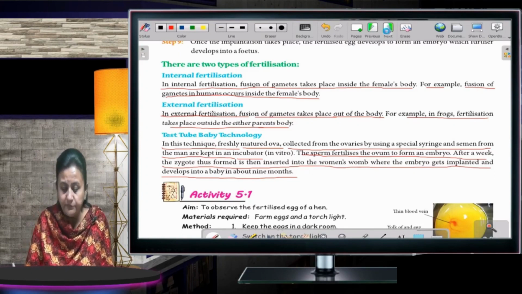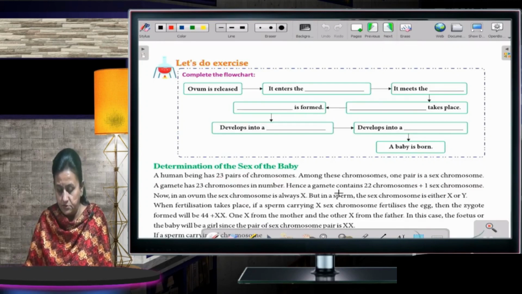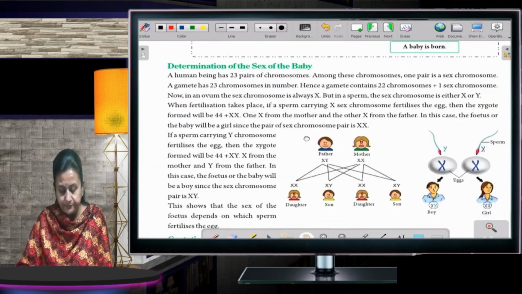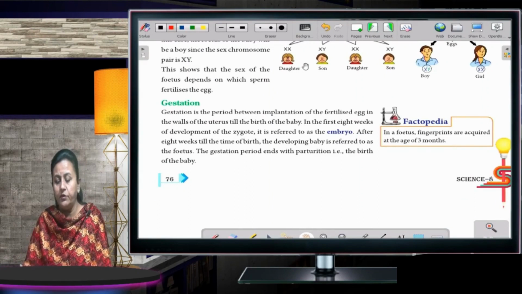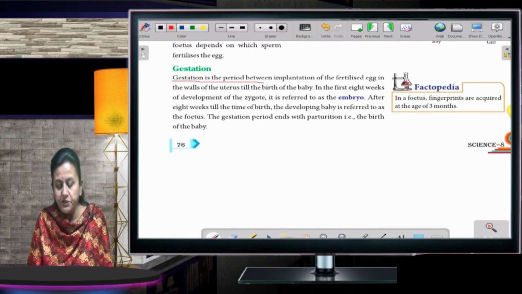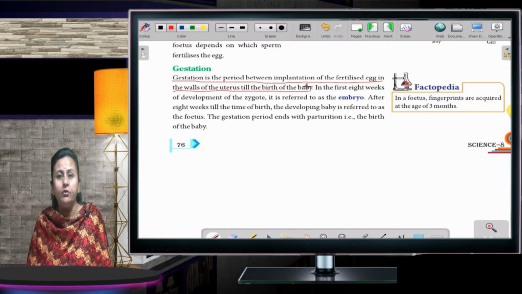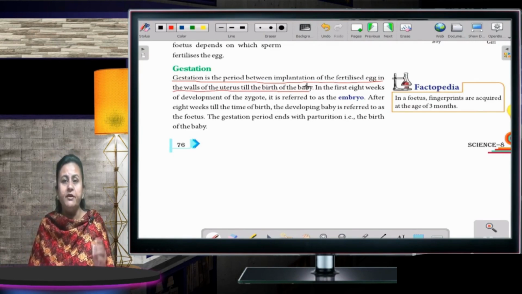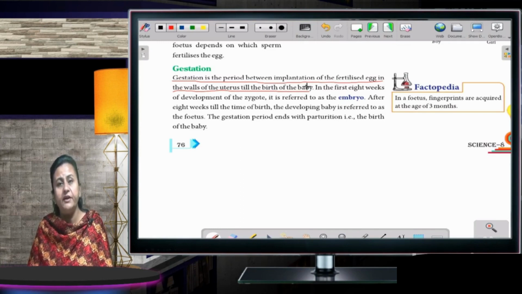Now moving to the next one. Now next one is gestation. Okay, what is gestation? Gestation is the period between implantation of the fertilized egg in the wall of the uterus till the birth of the baby. It is the period when the baby is inside the mother's womb, where the fetus develops into a baby. All living organisms have different gestation periods. But if I talk about human beings, the gestation period is 9 months.